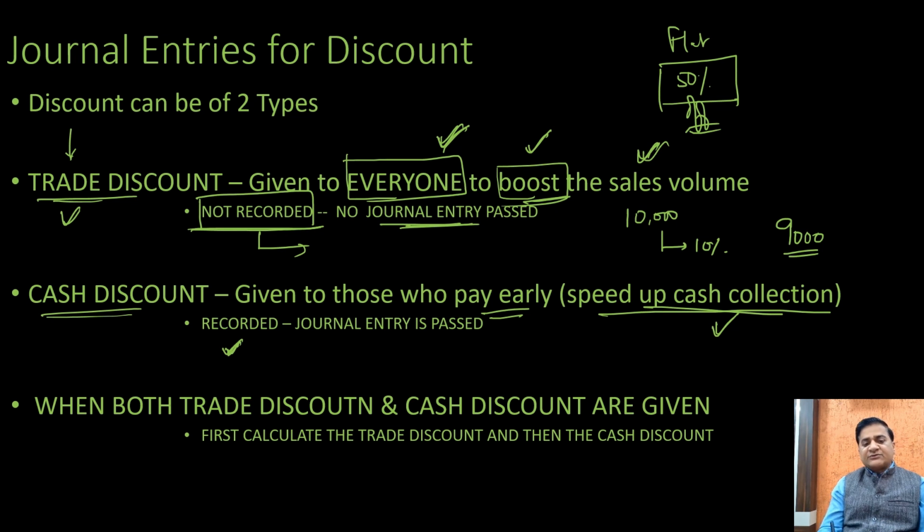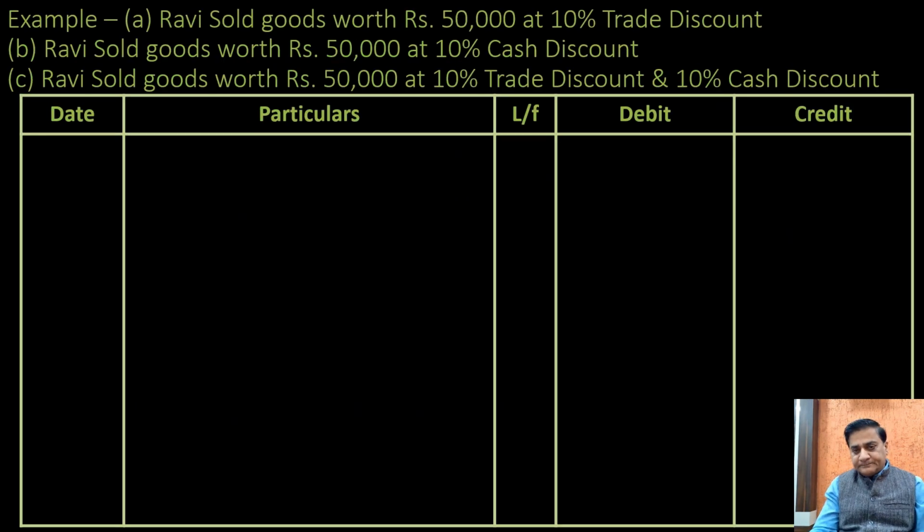Now the question comes, what happens if in the question given to you, you find both the trade discount and cash discount? The answer is, first we need to calculate the trade discount and then we calculate the cash discount. We'll understand this by way of an example.